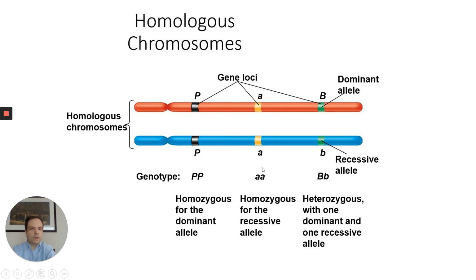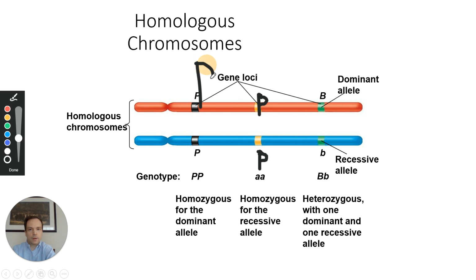Here in the middle, let's pretend this is also for flower petal color, just to keep this going. What we would actually do is the recessive trait is always going to be the lowercase version of the dominant trait. So in this case, we see lowercase a. We actually, in reality, would change those to a lowercase p and a lowercase p. Because we know over here, it's capital P for dominant and capital P for dominant.